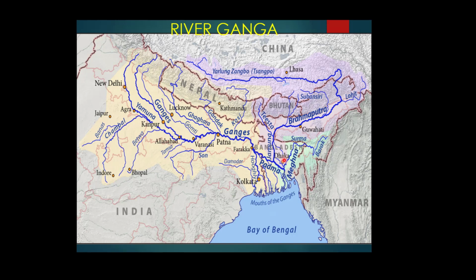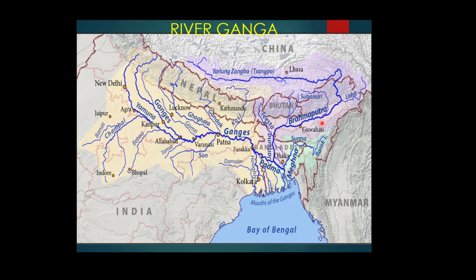You can see here there are numerous tributaries of the river Brahmaputra: Lohit, Dihang, Dibang, Subansiri, river Tista. These are very fast flowing tributaries which join the river Brahmaputra. And you can find the largest riverine island in the river Brahmaputra.